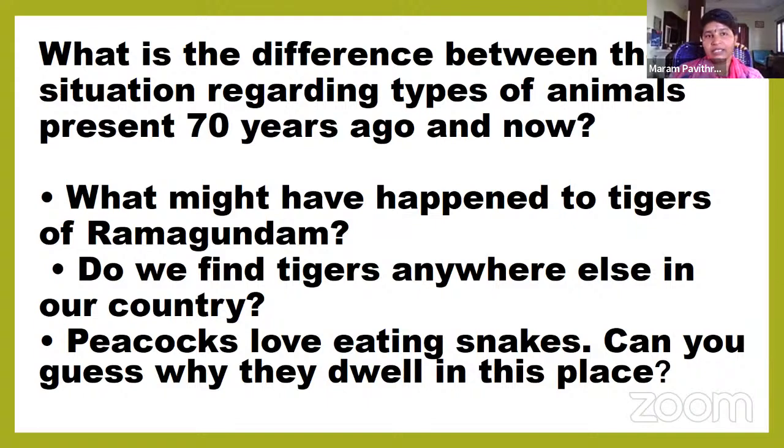So tigers migrated to other places, or some tigers died for lack of food. Even though they are not found in that area, we can find tigers in other places of our country. Peacocks love to eat snakes. We can find more variety of reptiles in dense forests.